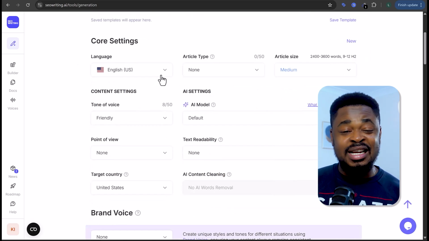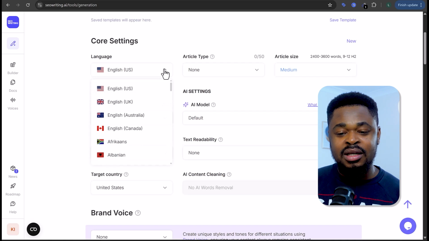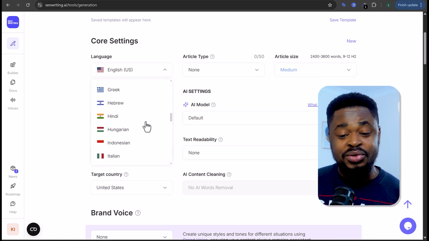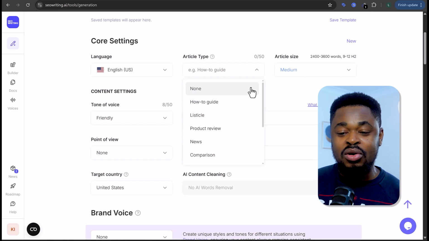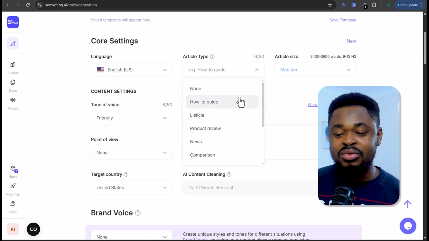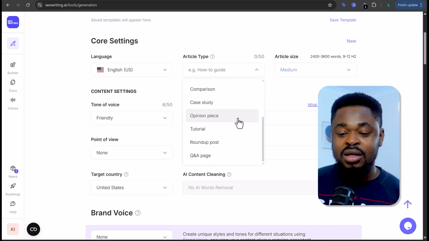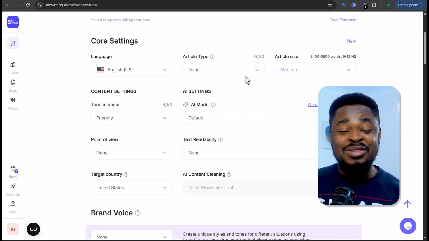And if you want to generate this article in another language, you can change this from English, but we're going to leave this in English. It has other languages also. Now, we are going to select the article type, but we are going to leave this as none. You can generate how-to, guide, product review, comparison, case study, tutorial, and all that. So we are going to leave it at none, okay?